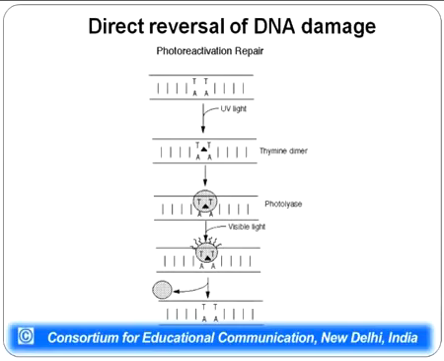But this occurs in the presence of visible light only, and it is also termed photoreactivation repair. So it does not require any serious changes to the DNA. It only requires the presence of light and the photolyase enzyme, which will be converting dimers back to monomers.